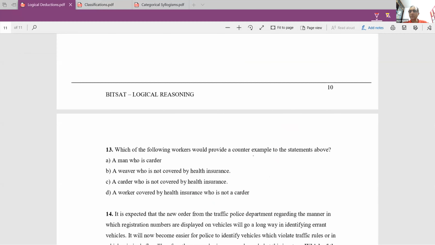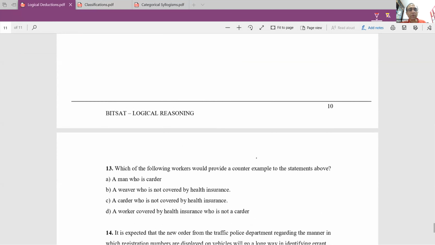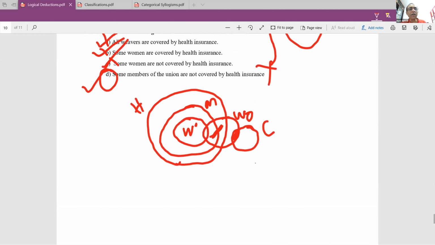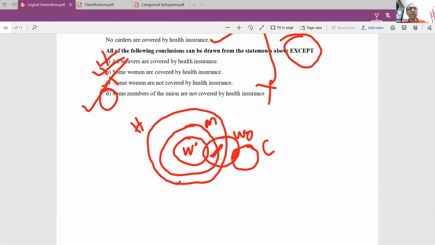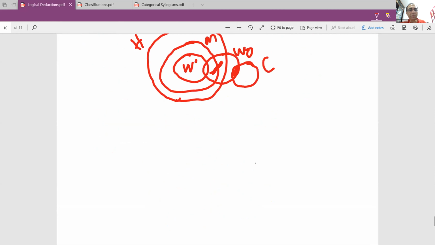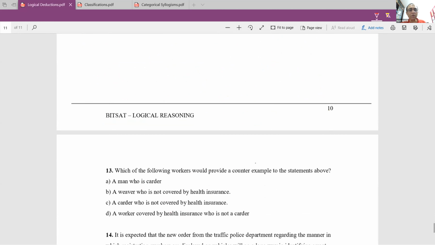Yes, some of you have answered this. Let's see. Which of the following workers would provide a counter example to the above statements? A man who is a carder. So we can have a man who is a carder, because we do not know. As far as carders are concerned, the statement is some carders are women. So there is a possibility that a man could be a carder. So it is not a counter example.